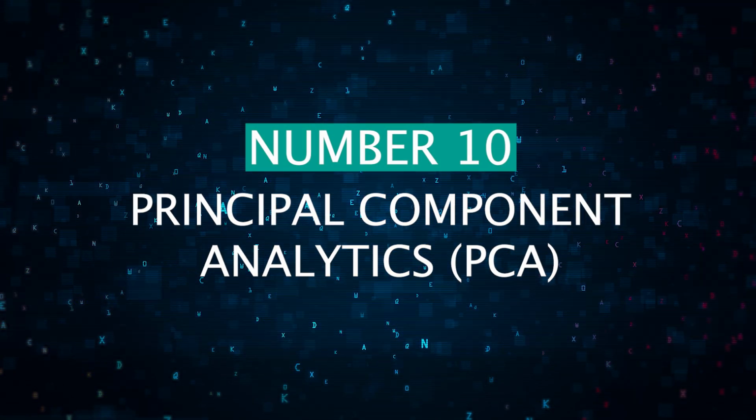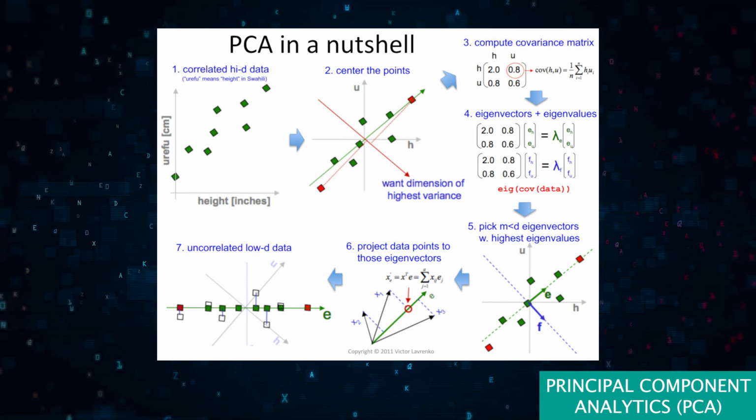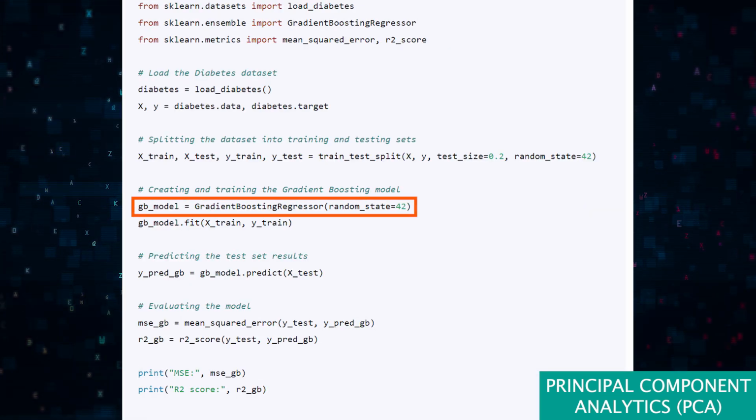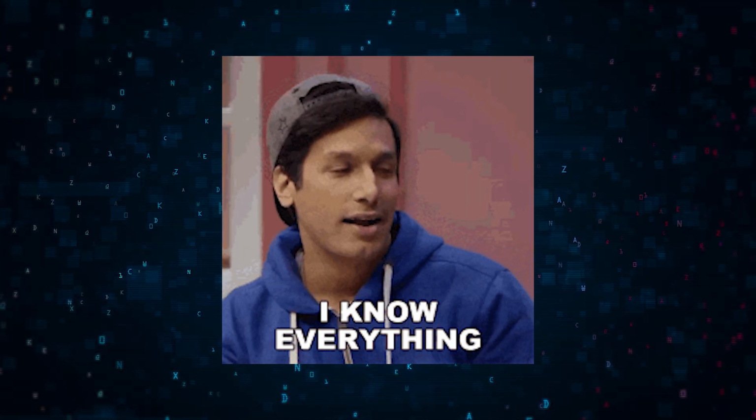10. Principal Component Analysis, PCA. This is an unsupervised learning algorithm used for dimensionality reduction. It transforms the data into a new coordinate system, reducing the number of variables while preserving as much of the original data's variation as possible. Applied to a breast cancer dataset, we can use it to minimize the dataset's dimensionality while maintaining the greatest amount of information. These 10 algorithms will get you started in understanding machine learning.